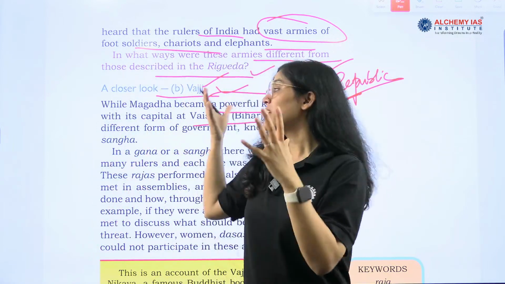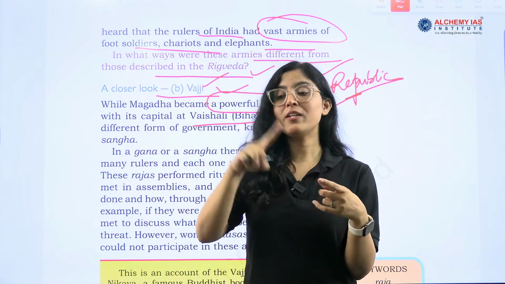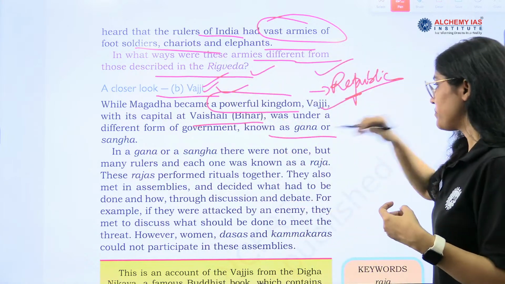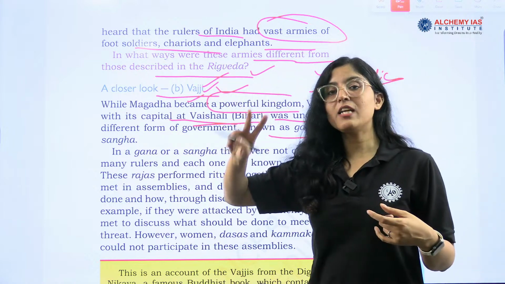Tell me about the capital of Magadha. What were the two capitals of Magadha? Tell me the names of the capitals. Okay. Next is Vajji. What is Vajji? Vajji is a powerful kingdom. Second important thing is Vajji.